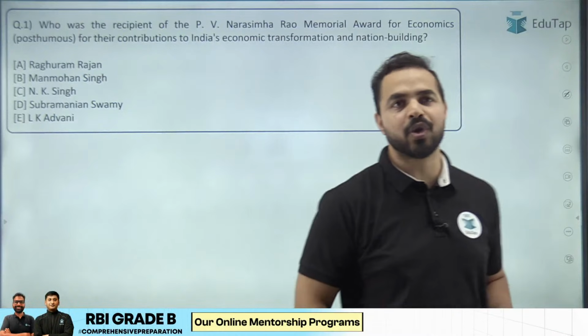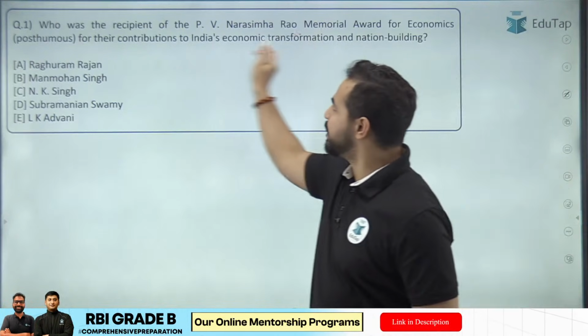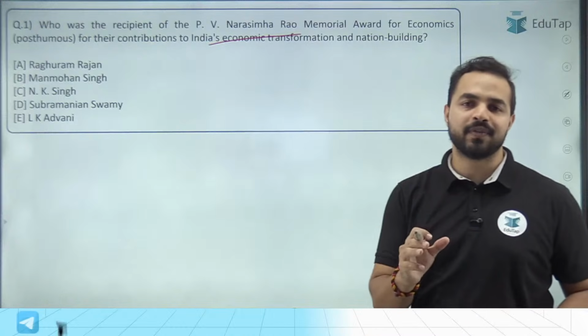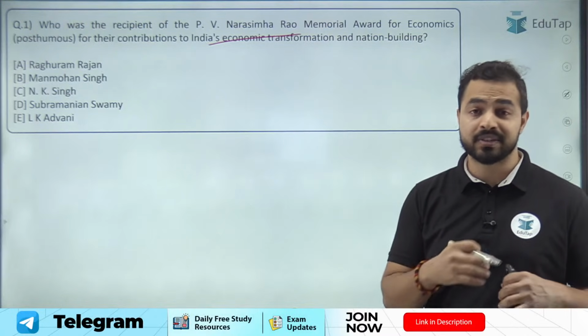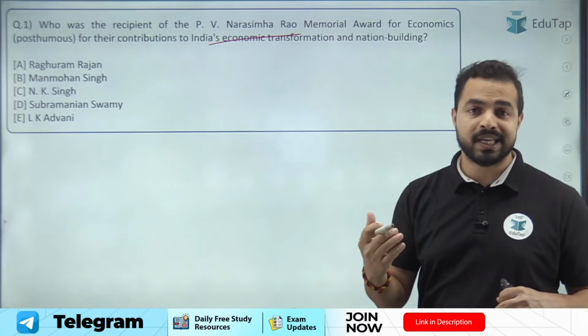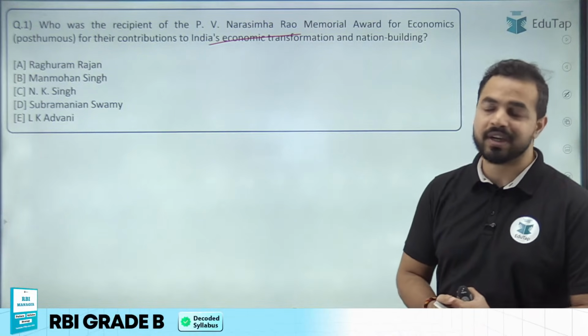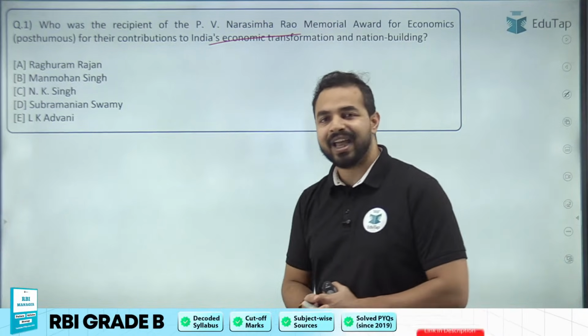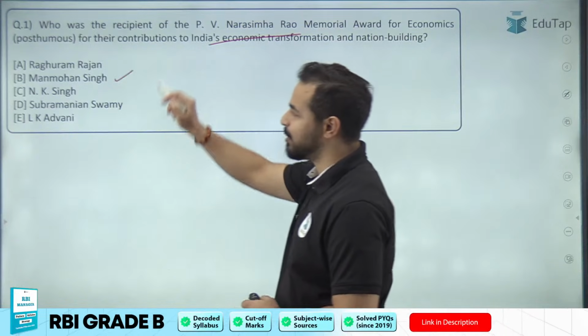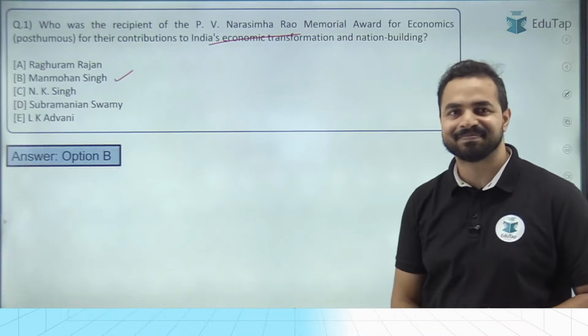And the first question for all of you. Who is the recipient of the PV Narasimha Rao Award, recently given for his contribution to the nation building and economic transformation of our nation? What is the name of the person? And that is Manmohan Singh ji. Dr. Manmohan Singh ji. Option B is the right answer.